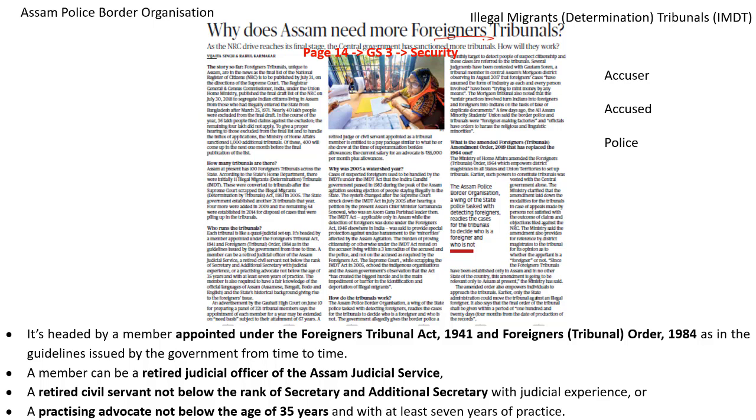So once the NRC is published, what this NRC will do is segregate people. What is the segregation? One are people that are part of India. The other are the illegal immigrants who happen to enter Assam from Bangladesh after March 25, 1971. So you have one set of people who are citizens of India, and another set who will be called illegal immigrants who came from Bangladesh.